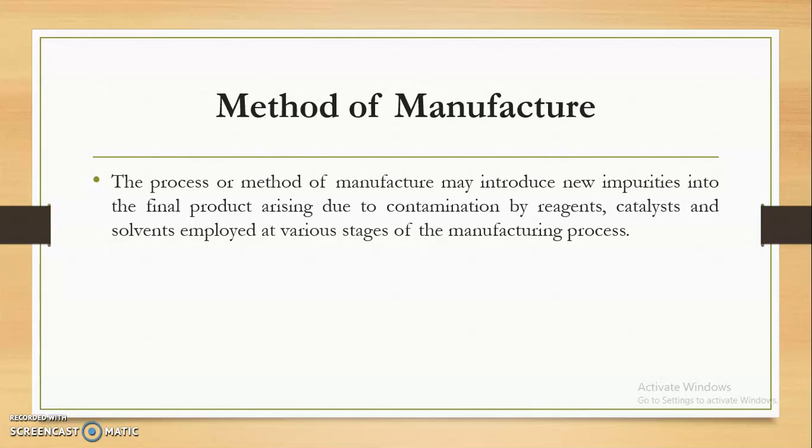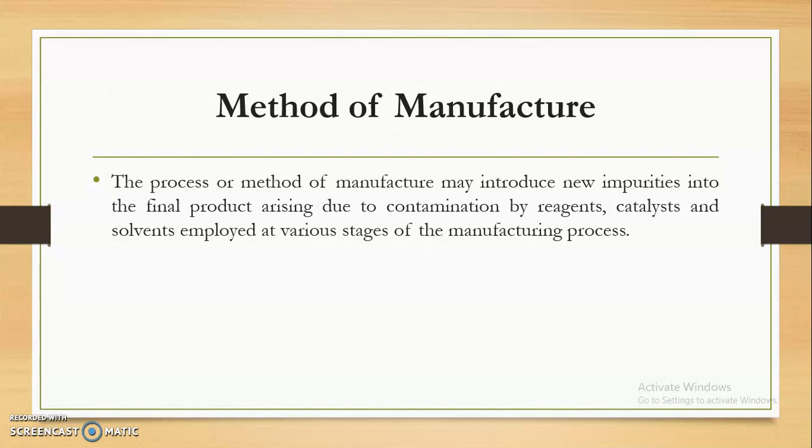Now in the previous slide we have seen the impurities that are associated with our raw materials. If we purify the raw material, then we can avoid the incorporation of impurities, because they were already present in the starting materials.